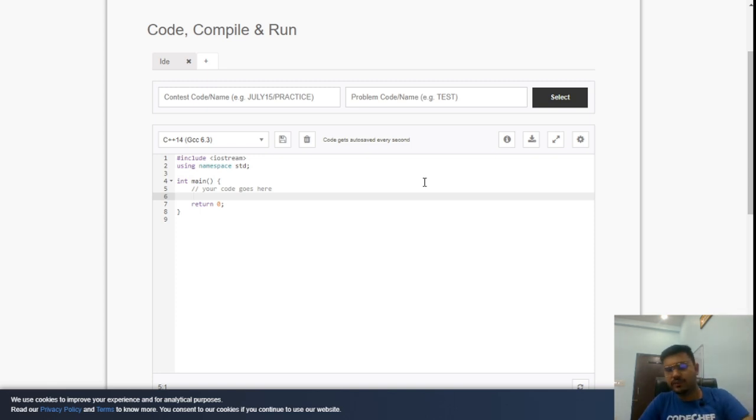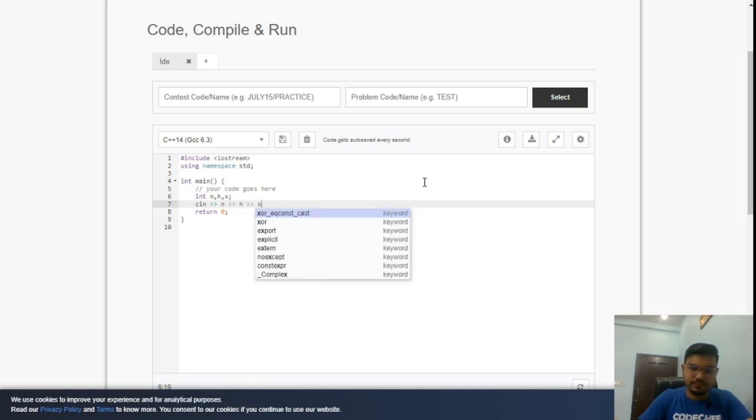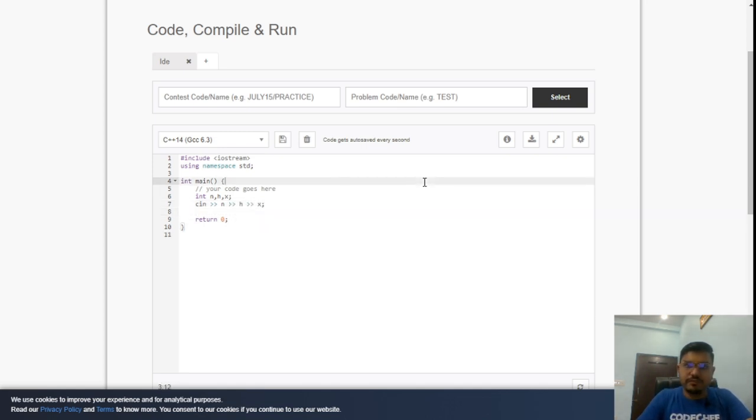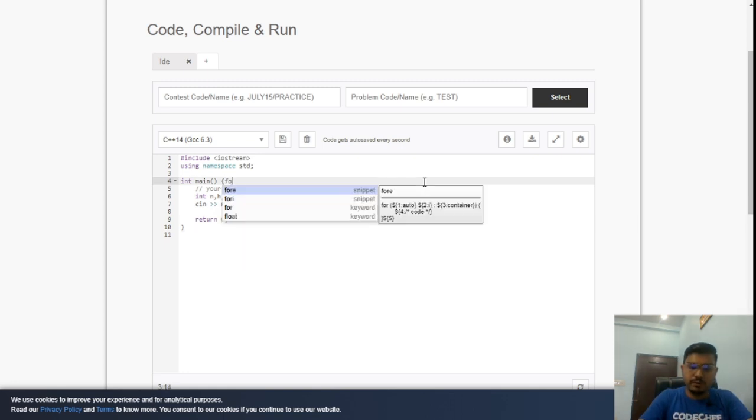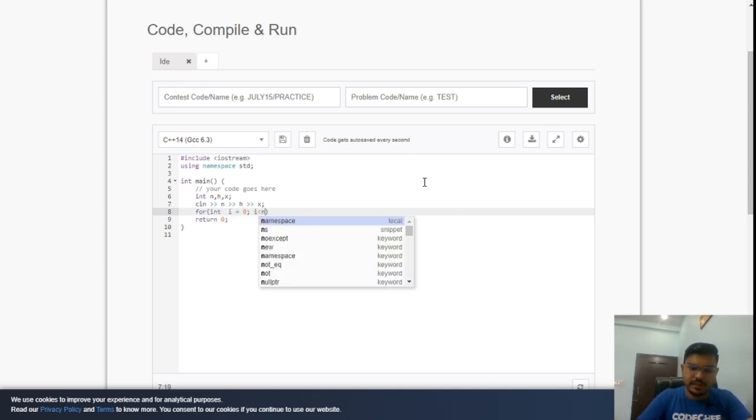Okay, so what we have been mentioned in the question, first of all, we'll input three things, that is n, h and x, right? So let's see, int n, h and x, we'll input these things. So cin n, cin h, cin x. Now we have been given n time zones, right? So we'll use a for loop over here. for int i equals 0, i less than n, i plus plus, right?